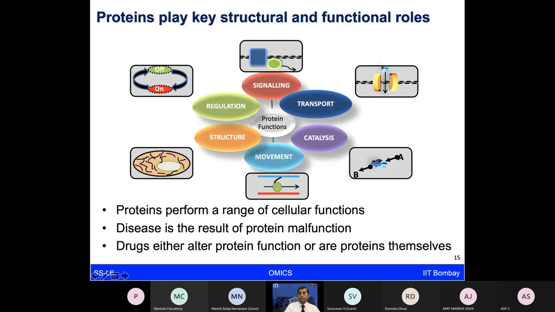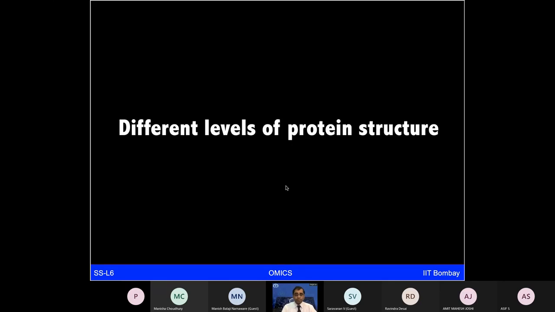Proteins are, as I mentioned, quite important, because you name any activity happening in our cell, in our body, it's all coordinated by different proteins, from signaling molecules, to transport, to catalysis by enzymes, to movement like cytoskeletal elements, structural elements, and various types of regulatory proteins. So they really perform a wide range of functions. And if they do not work properly, if they malfunction, that is going to result in some disease.